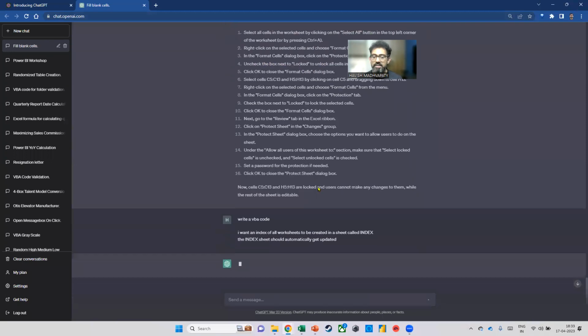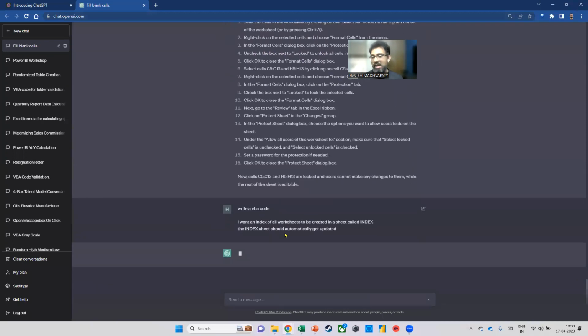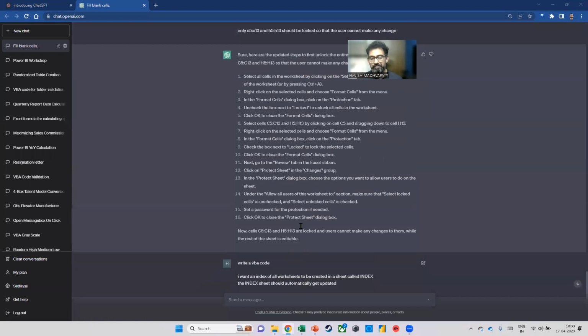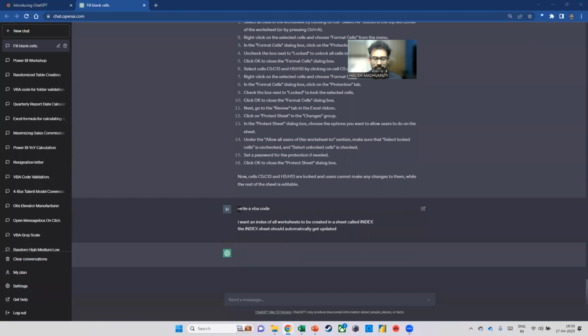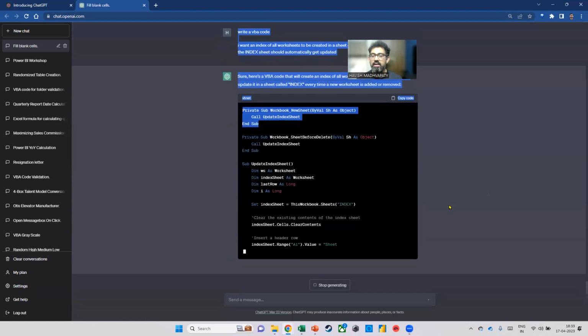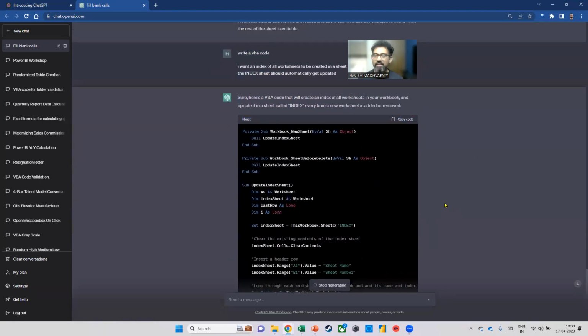Look at the question as well first. It says, write a VBA code. I want an index of all the worksheets to be created in a sheet called index. The index should automatically get updated, right? Okay. Now see what it does. It says, fine. Here is a VBA code that will create an index of all worksheets in your workbook and update it in a sheet called index every time a new worksheet is added or removed. So do you see, it's also telling you that this is how it has interpreted your question.